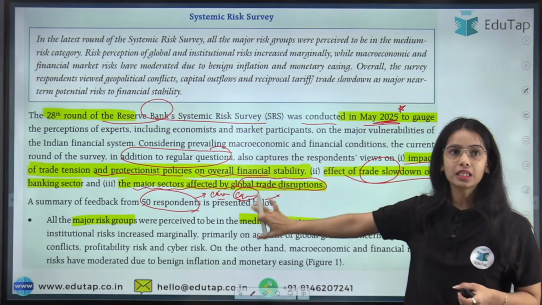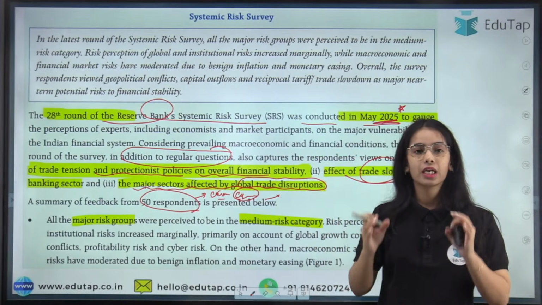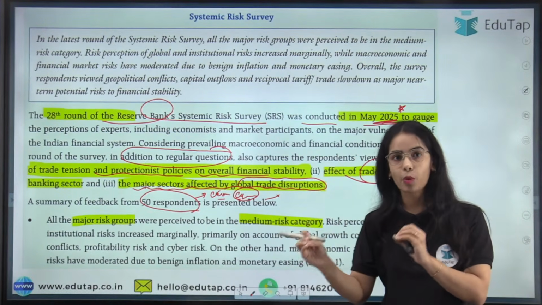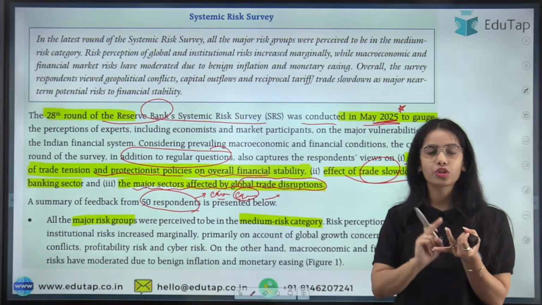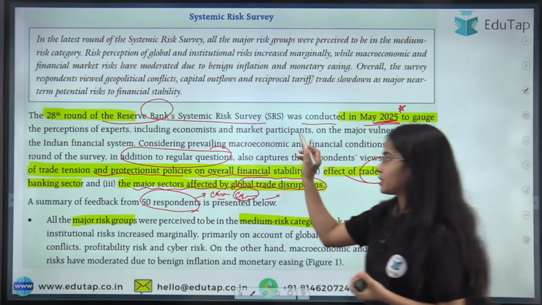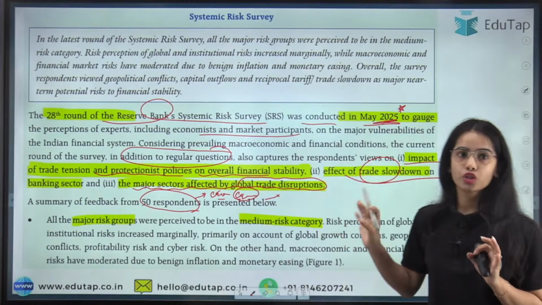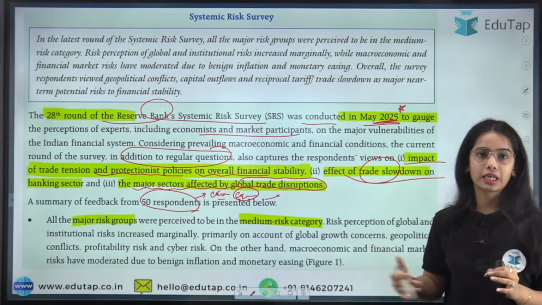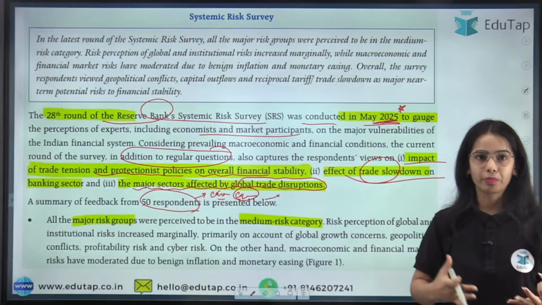Okay, so basically the systemic risk survey is a survey where the respondents are majorly economists, experts, or market participants. So these are the respondents. The survey was conducted with 50 respondents that have replied to the survey.